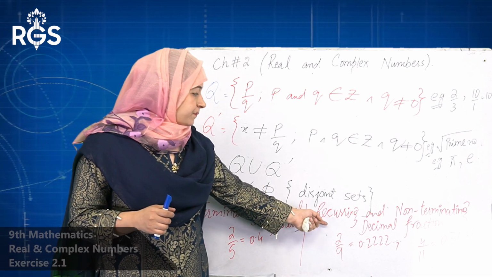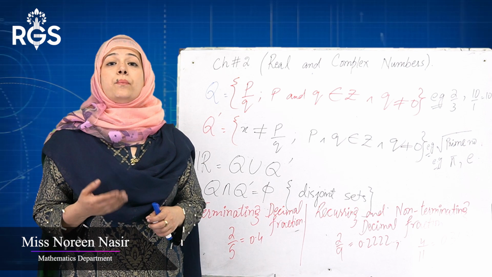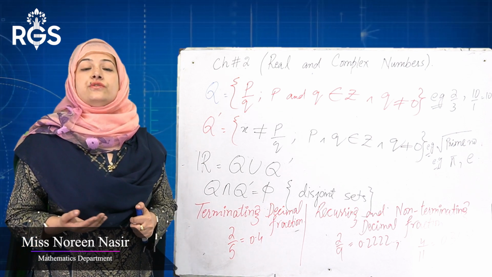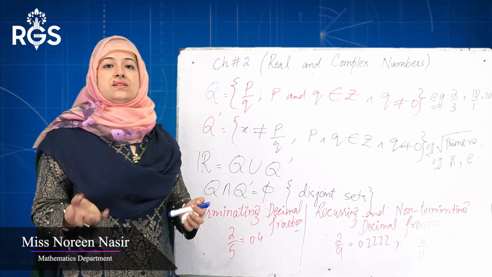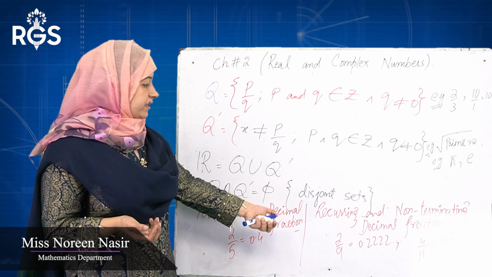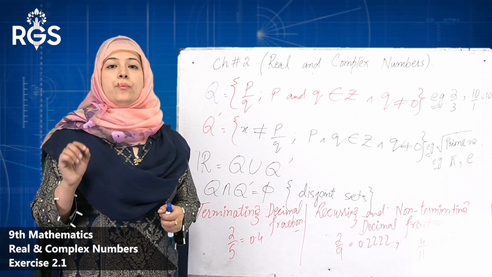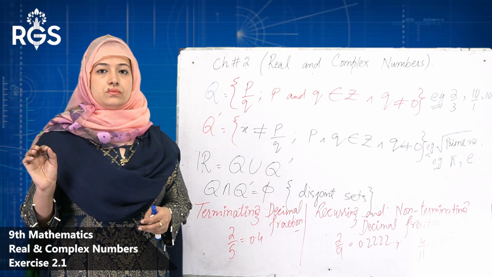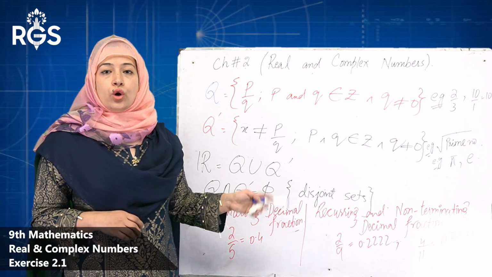Same as it is, recurring and non-terminating decimal fraction, some digits are repeated again and again by division of some numbers. For example, 2 by 9, your answer, by using a calculator you can divide it, 2 by 9 is 0.22222 and so on, infinite times. So this is your recurring and non-terminating.